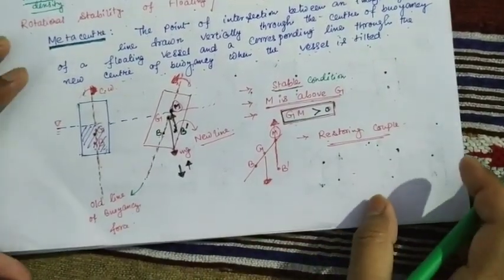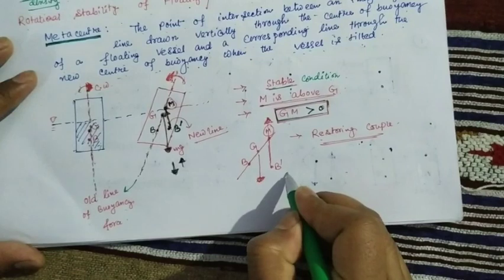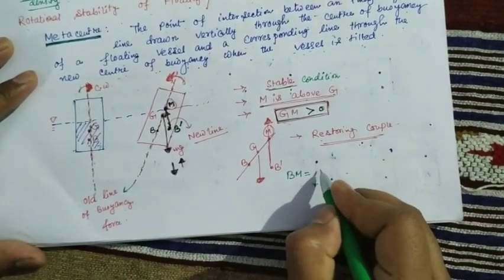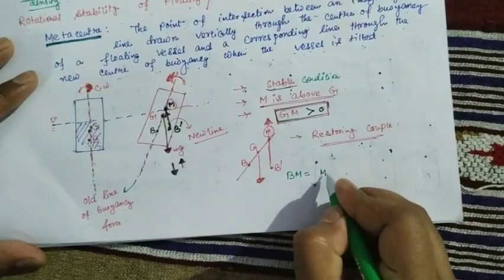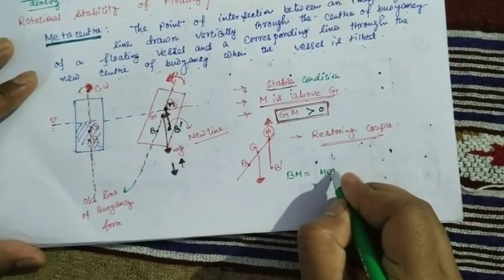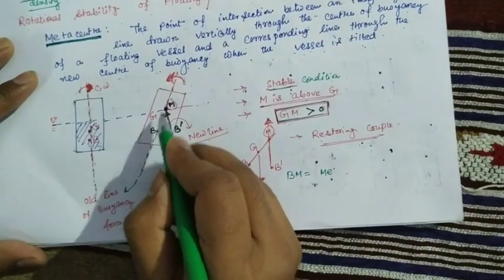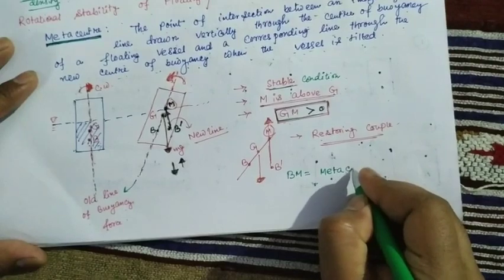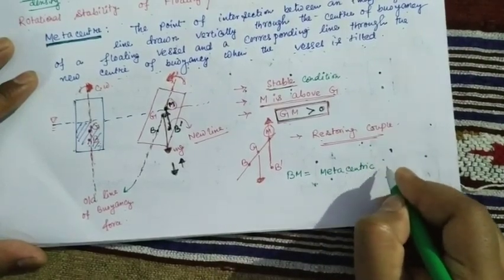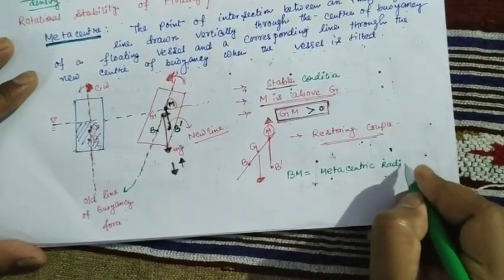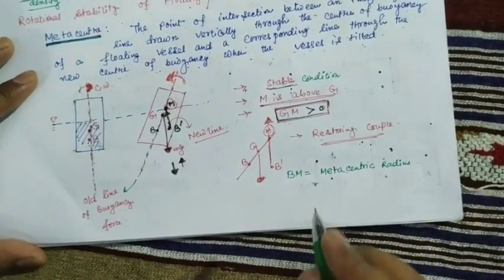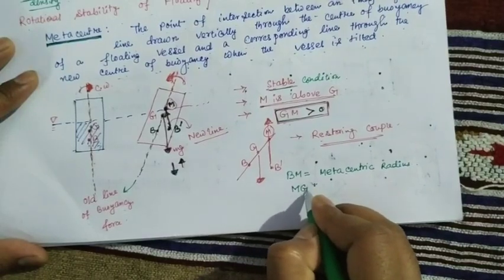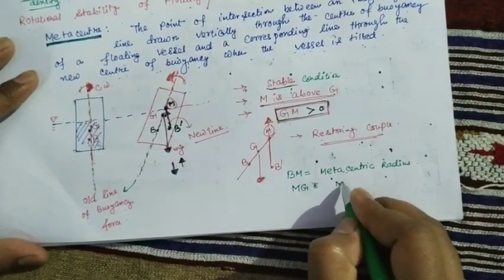Okay. So now, what is BM? BM is the metacentric radius. And what is MG? MG is the metacentric height.